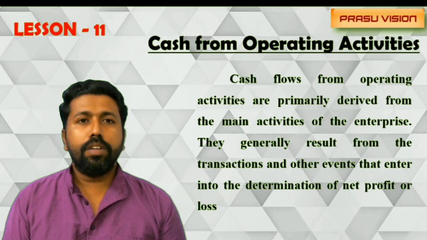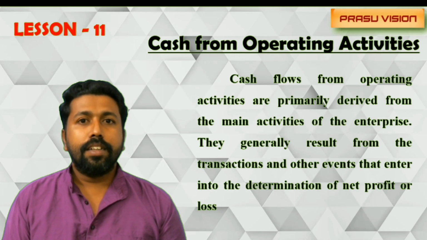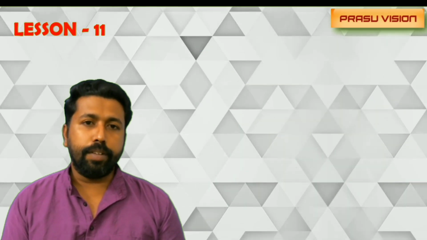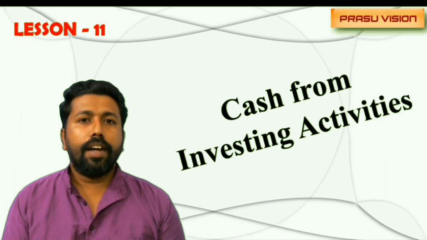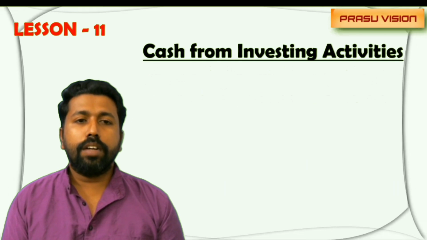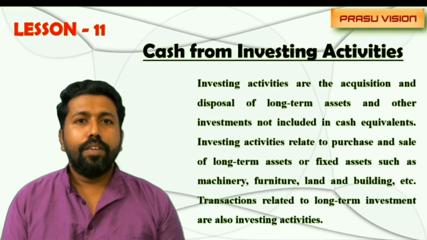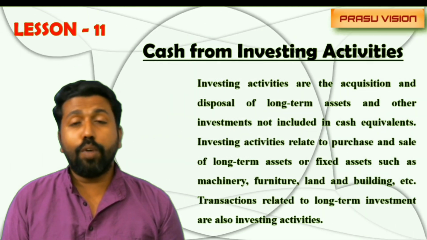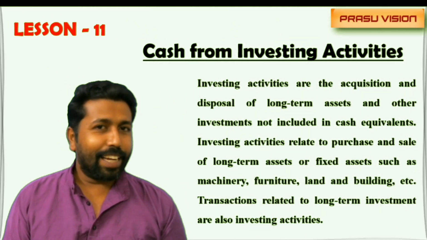From that amount, we will deduct the income tax paid during the year. So that is operating activity. Please keep in mind. Another one is cash flow from investing activity, where we have to consider more important the fixed asset. So current asset adjustment from the balance sheet is covered through the operating activity.